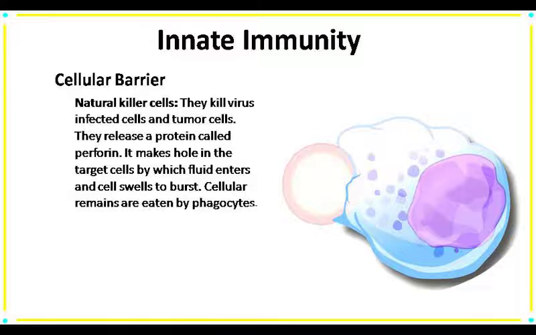Now, the next one is NK cell. Here, N represents natural and K represents killer. So, it is known as natural killer cells. The natural killer cell secretes a kind of chemical. That chemical is known as perforin. The function of perforin is to create a hole or minute pore in the plasma membrane of the target pathogen or antigen. And finally, the pathogen or antigen becomes porous.